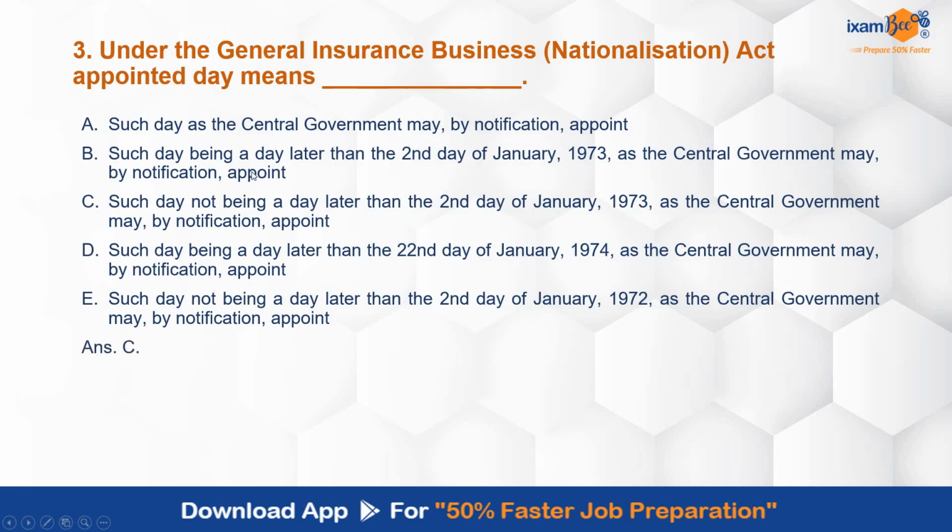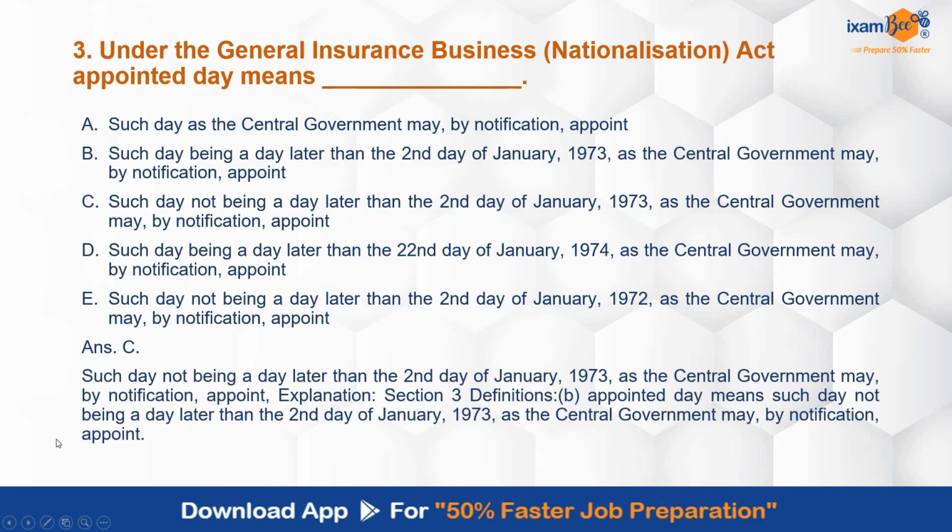Correct answer is the C option. Day later than second day of Jan as the central government may by notification appoint. Again, this is mentioned in section 3 definitions, clause B.